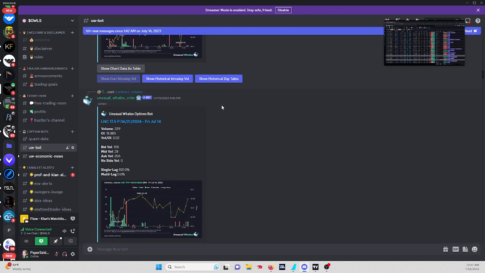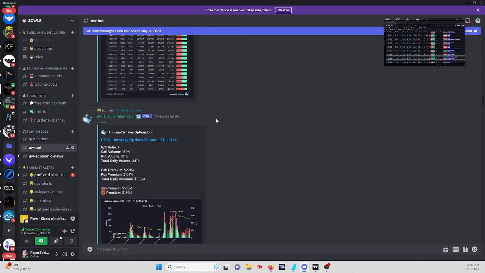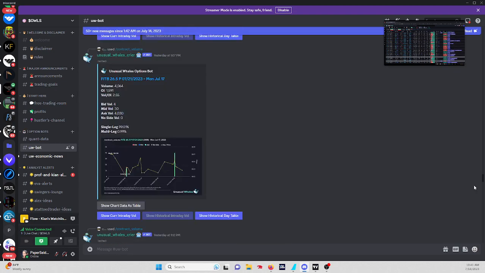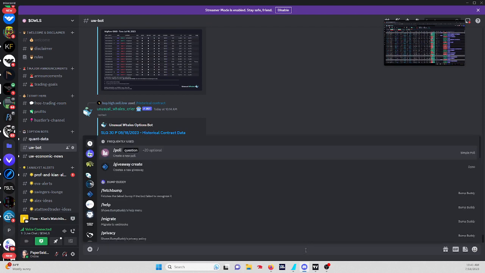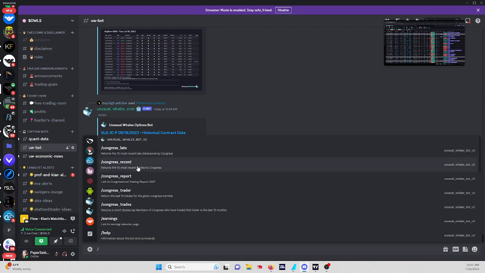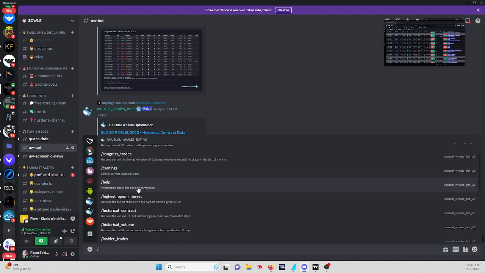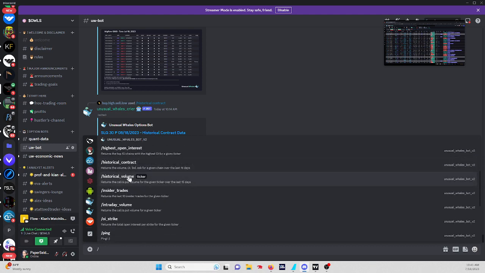Unusual Whales bot, the commands to get specific information on options volume, earnings. All you have to do is type slash, then you go to the whale icon, bot v2. And then there's all these different commands. So it'll tell you exactly what you can do.